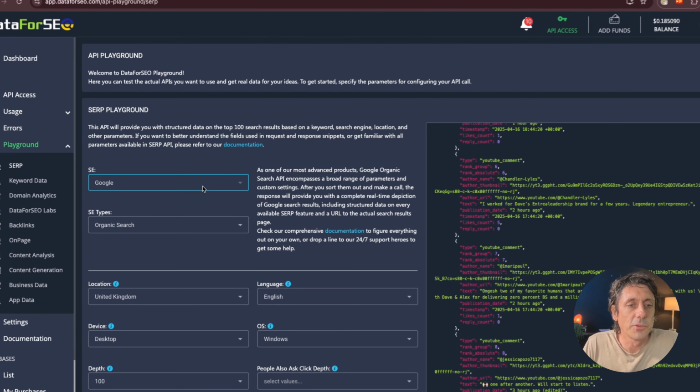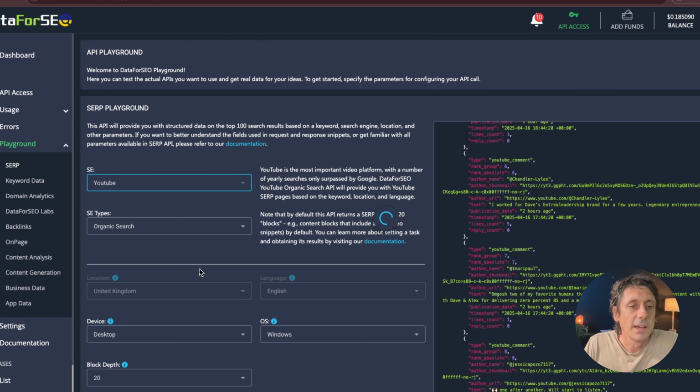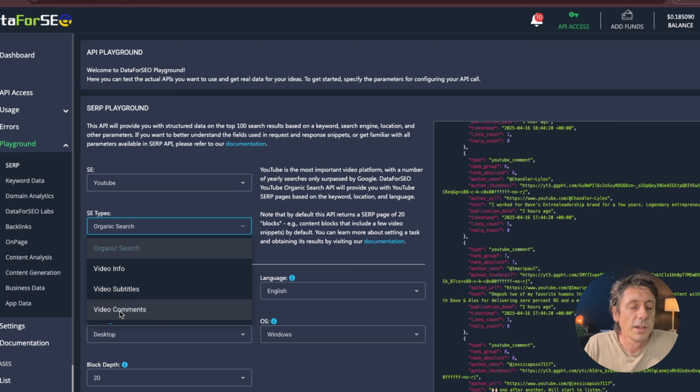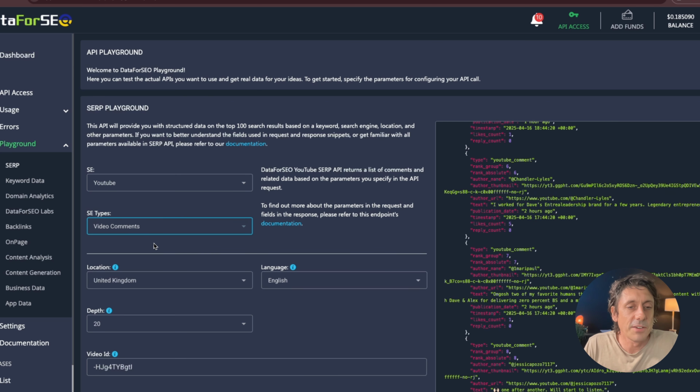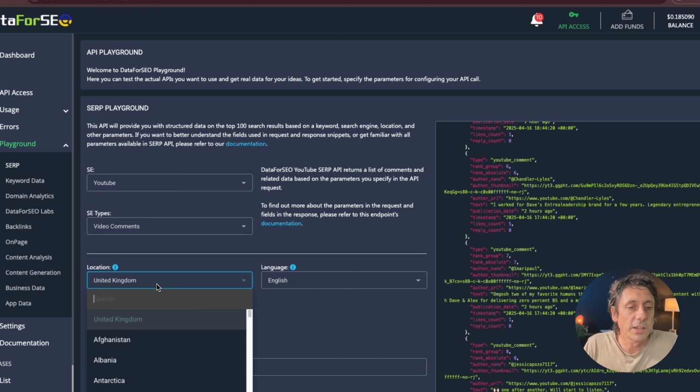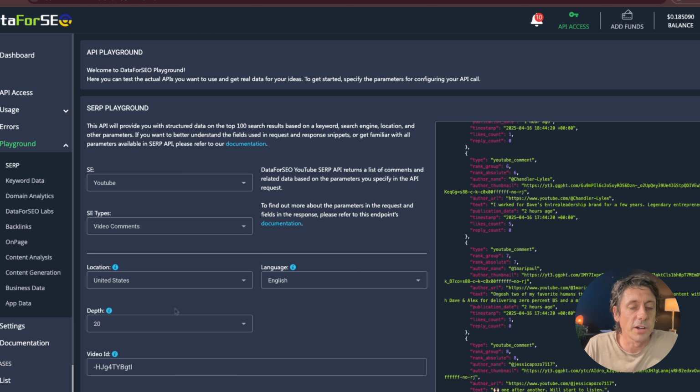So what we're going to do in here is when we go to the playground, I'm just going to select from this field here, YouTube, okay? And then in the SE type here, I'm not going to go for organic. I'm actually going to go for video comments. So they actually have an endpoint specifically for scraping video comments like this. Set the location to wherever you want. I'm going to set it to the United States. You could change the locations, fine. And you can see how deep you want to go, how many comments deep. Let's put it on 100.